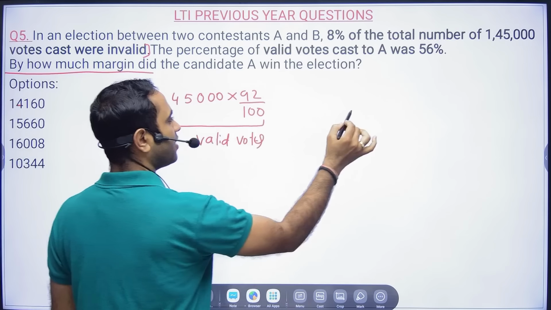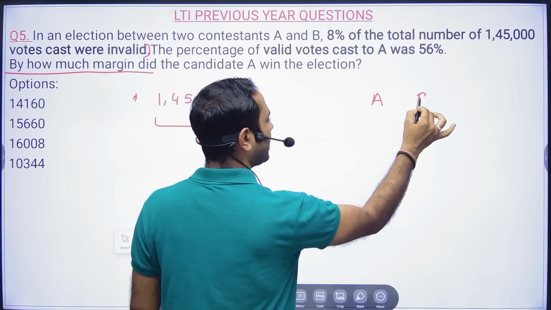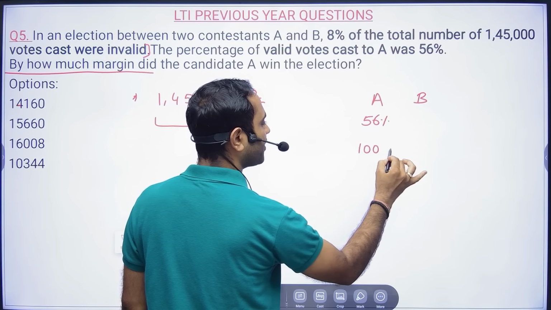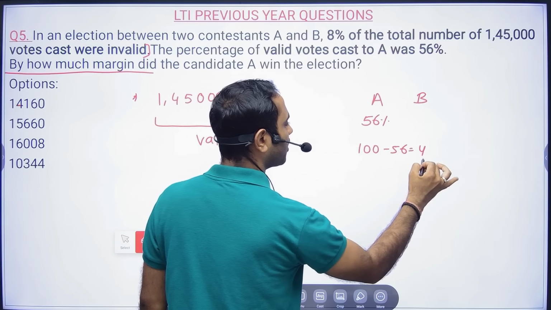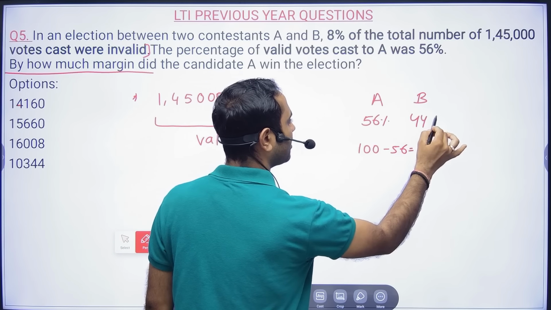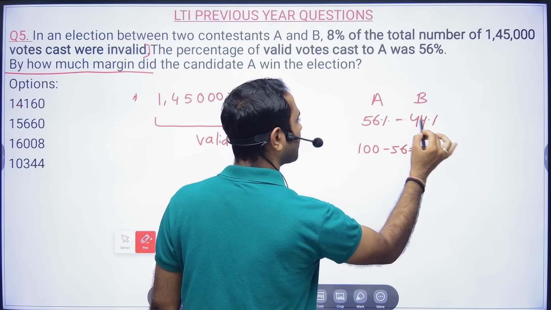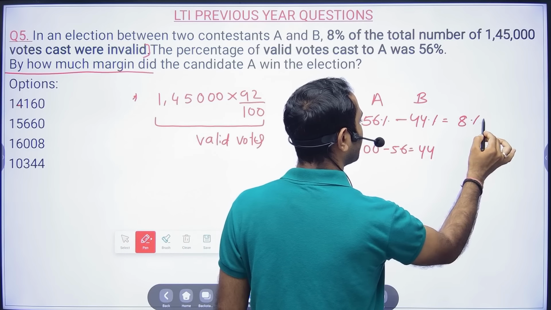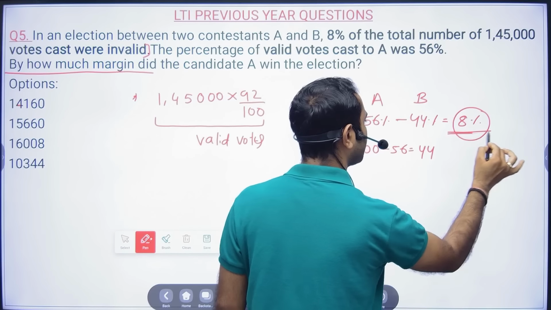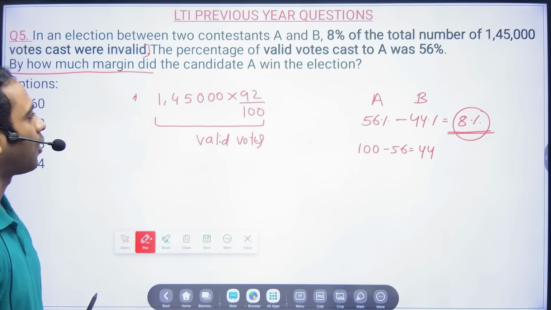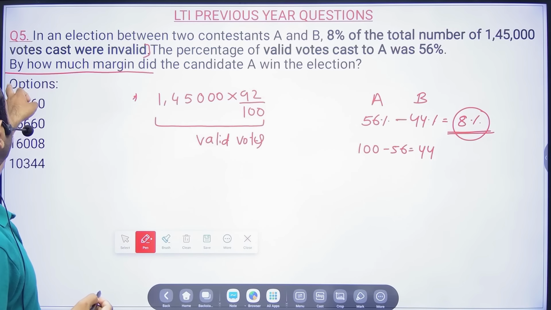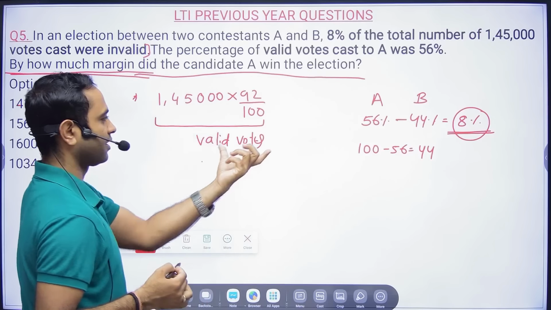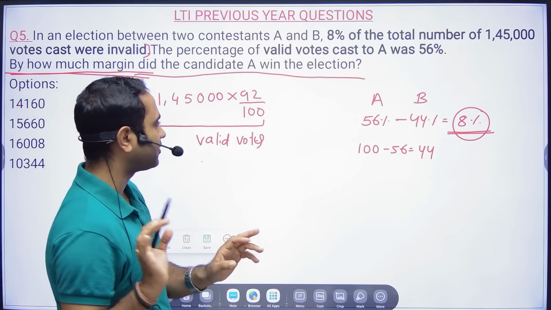Now these are the valid votes. In that, A is getting 56%. So obviously B will get how much? Sir, B will get 44%. That means in terms of percentage, A will be winning over B by 12%. Agreed? Now you have to find it out: by how much margin did candidate A win the election? So basically by 12% of the valid votes.